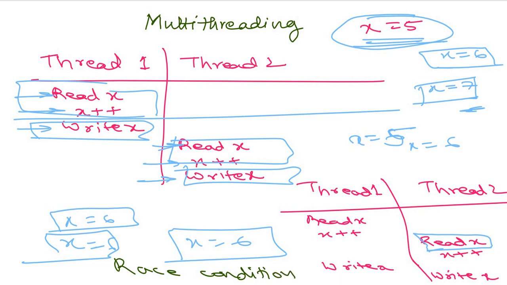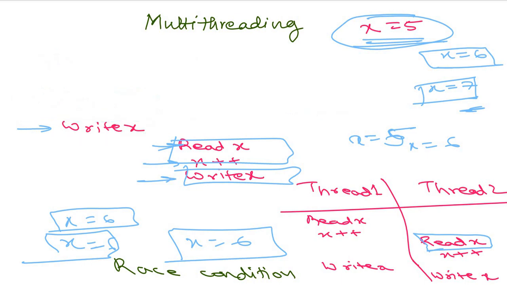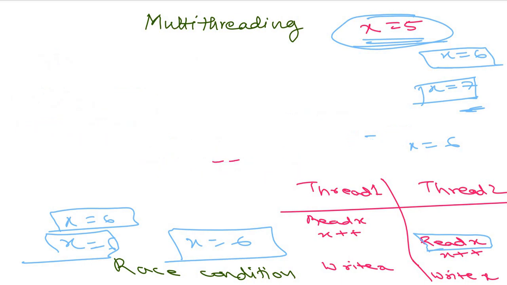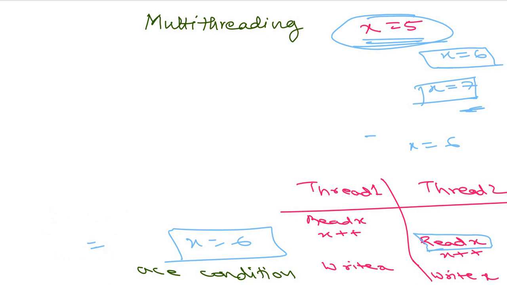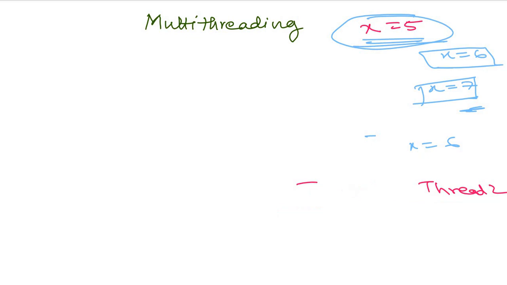Now moving on to the another problem of multi-threading, which is deadlock. So what does deadlock mean and why is it happening in multi-threading? Let's see that.